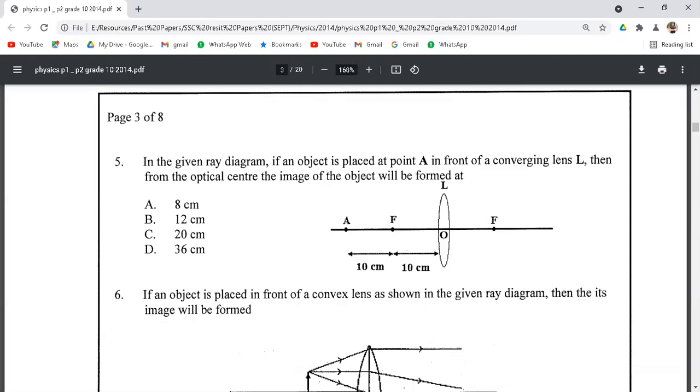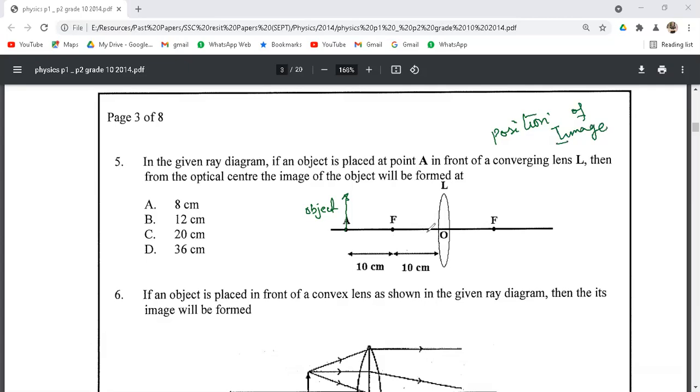Let's see question number 5. In the given diagram, an object is placed at point A in front of a converging lens. So let's say this is position A. At this position we have an object placed. Then from the optical center, the image will be formed at. So we have to locate the position of the image. We have to tell the position of the image.